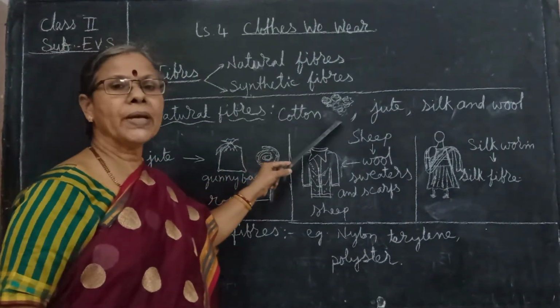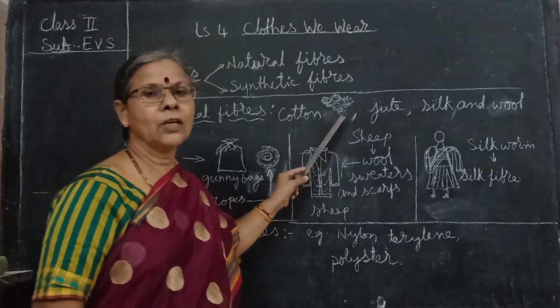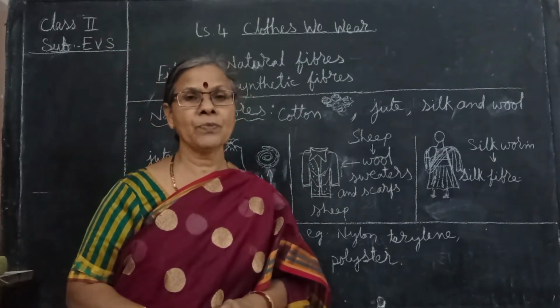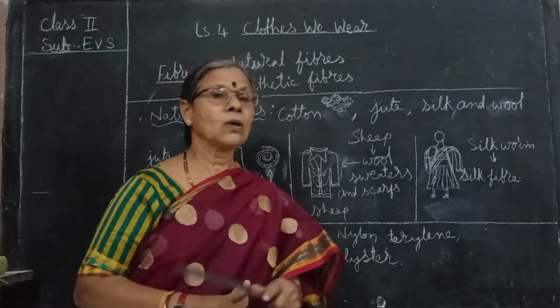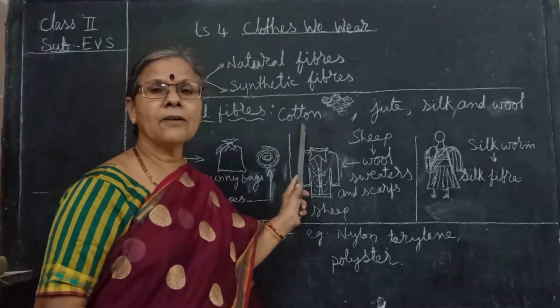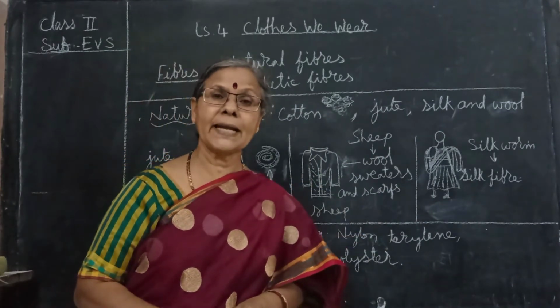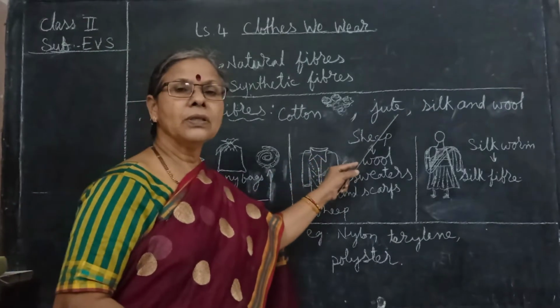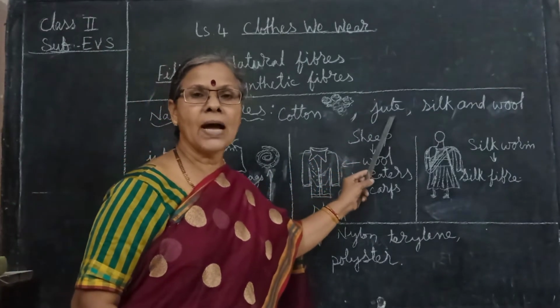Cotton we get from the cotton plant. You might have seen the cotton sarees and cotton dress materials also. When you wear the dress, cotton is very comfortable in summer because it absorbs sweat. Right? Now jute also we get from the plant only.